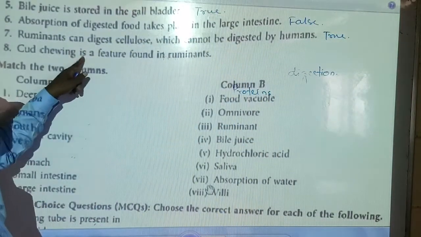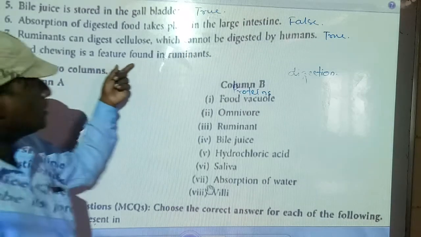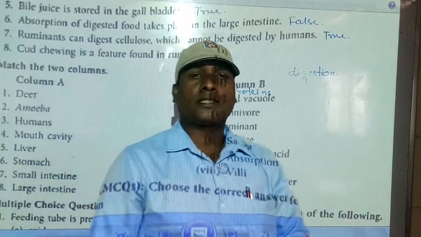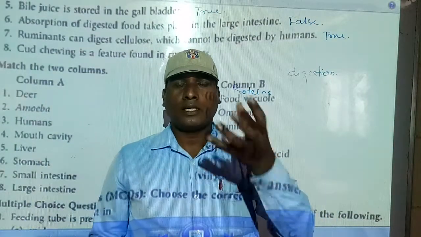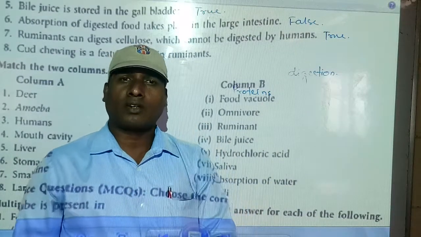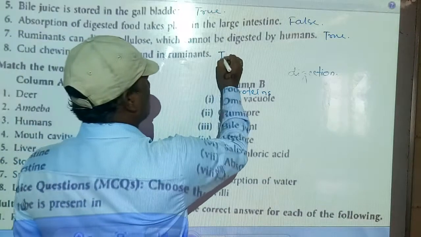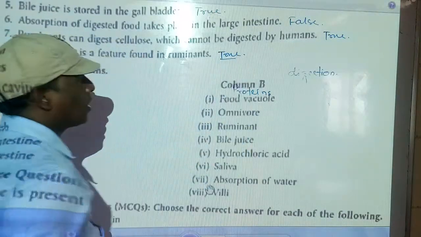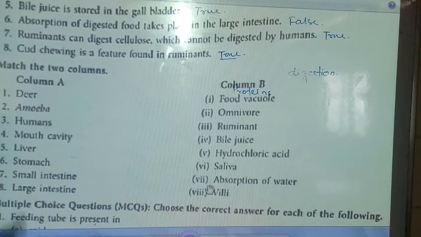Cud chewing is a feature found in ruminants. Yes. Cud is the food that stays in the stomach of ruminants and comes back into the mouth to be chewed again. So it is true. Okay, friends, true or false has finished. Now we will discuss the next section.